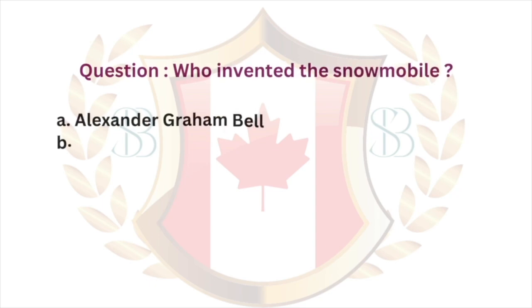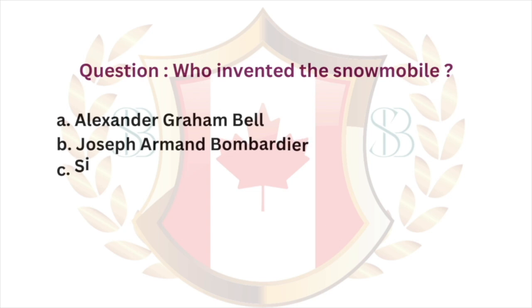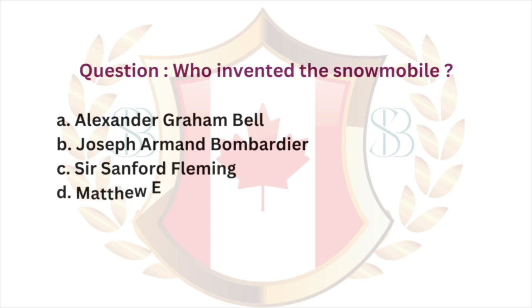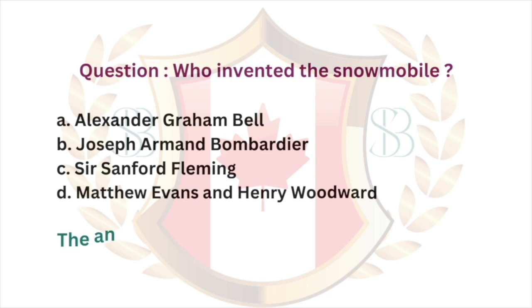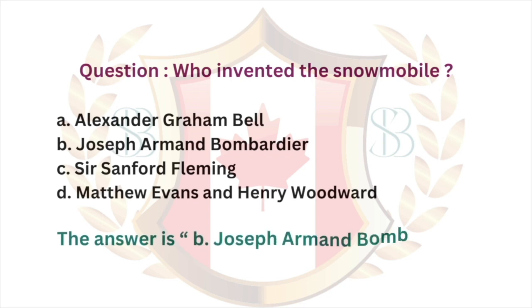Question: who invented the snowmobile? A. Alexander Graham Bell. B. Joseph Armand Bombardier. C. Sir Sanford Fleming. D. Matthew Evans and Henry Woodward. The answer is B. Joseph Armand Bombardier.